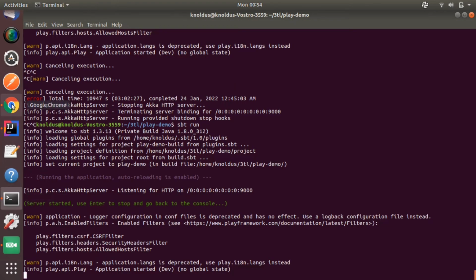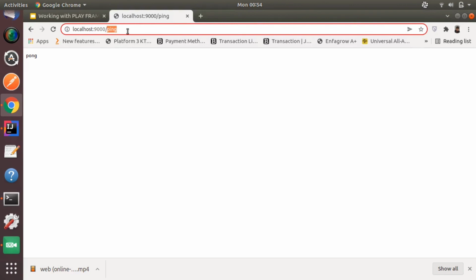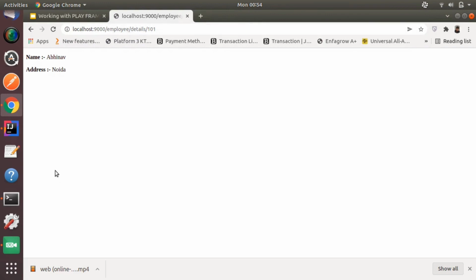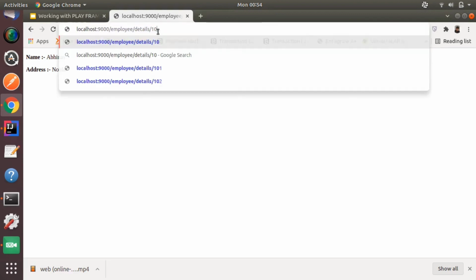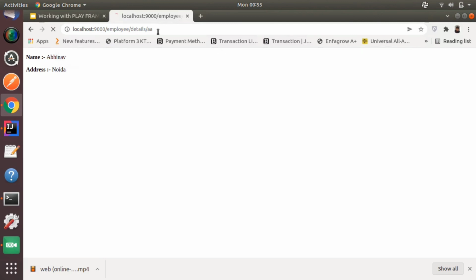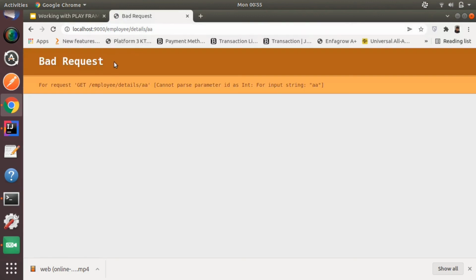Now after that, we have to hit the other route for fetching the employee details. Here you can see we are getting the employee details by hitting the 101 ID. Now for example, if you put any invalid ID which does not exist in the database, here you are seeing we are getting a bad request, because we are passing a string and our code is accepting an int parameter. You can see the error also: cannot parse parameter ID as int for input string a.